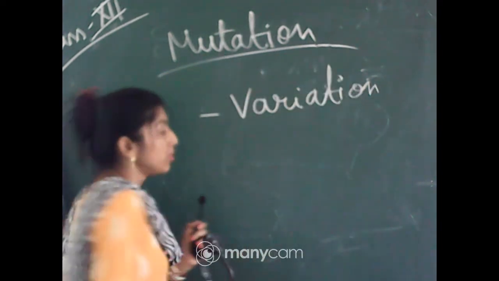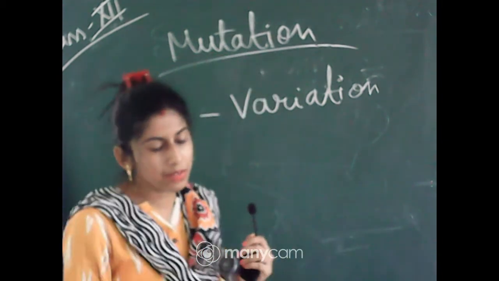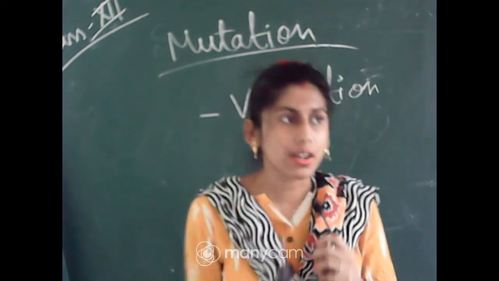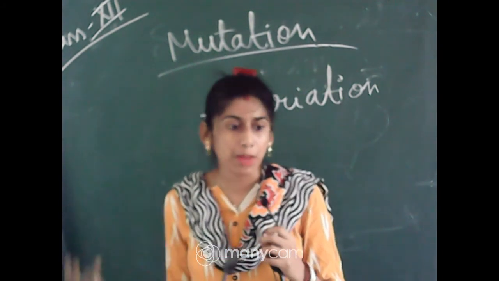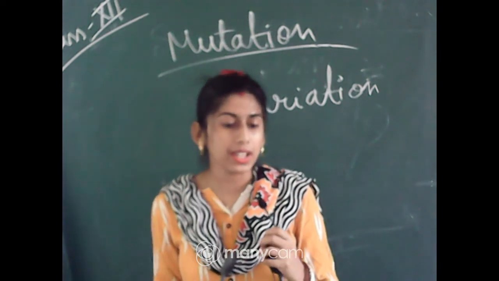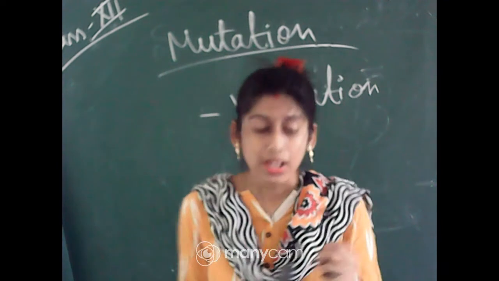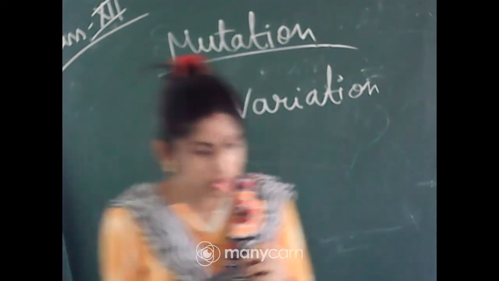So mutation can help in bringing variation. With the help of variation, we can survive environmental changes. If any environmental change comes, we will be able to survive with the help of that variation, and this variation can lead to evolution.